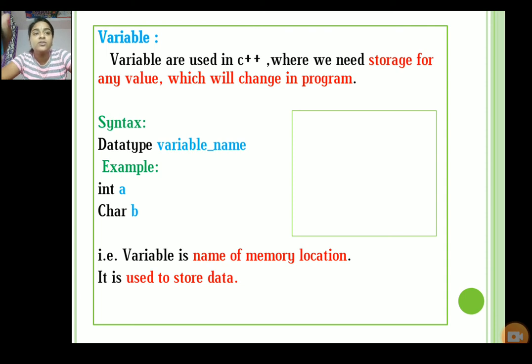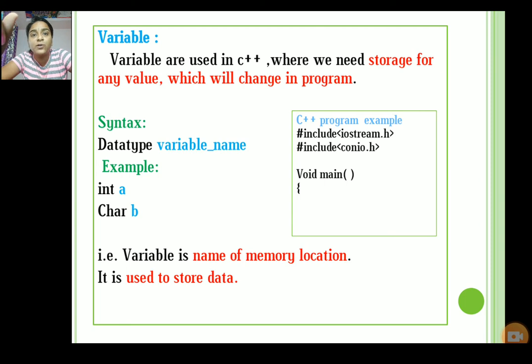As we know, the value of a variable changes in the program. Consider one example: #include <iostream.h>, #include <conio.h>. Again we include our header files, then void main, then int a. Now we have to enter a value of a. The program asks us to enter a value of a.